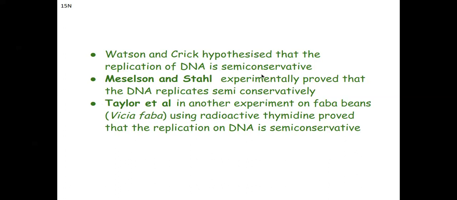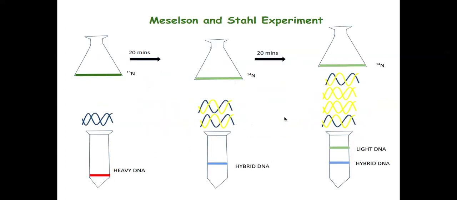Whereas this model has plenty of evidence, first by Meselson and Stahl, and later on by scientists such as Taylor et al., who used faba beans and radioactive thymidine and proved that DNA replication is indeed semi-conservative. So, what is the Meselson and Stahl experiment? We have to know this experiment, what they did.